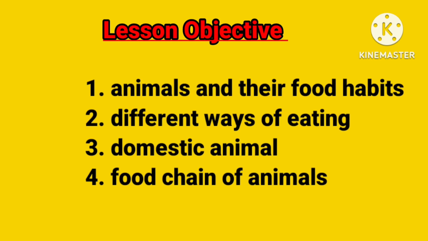The lesson objectives: first is animals and their food habits. Second is different ways of eating. Third is domestic animals. Fourth is food chain of animals. So now we will discuss each and every topic one by one. First is animals and their food habits.